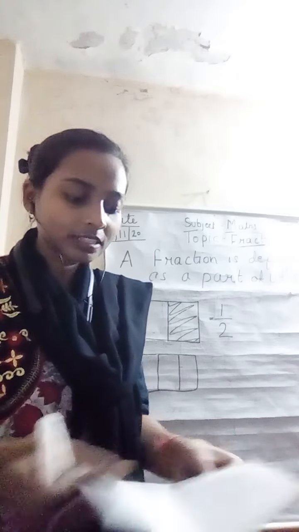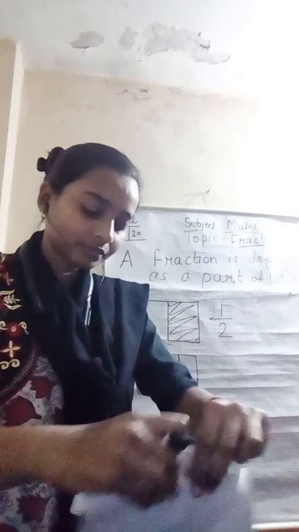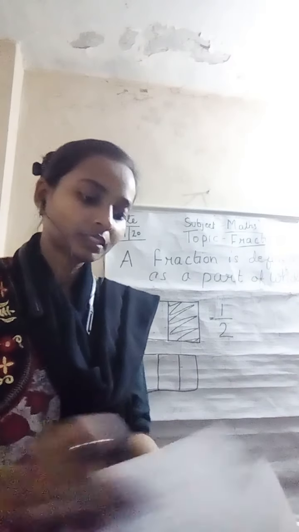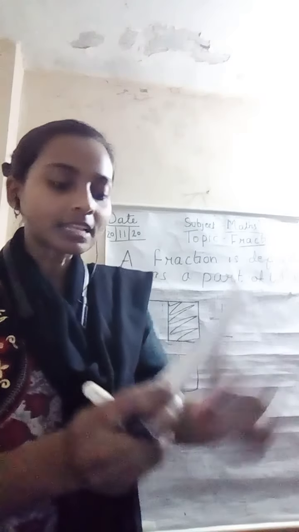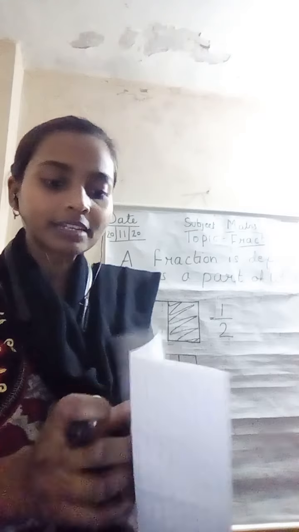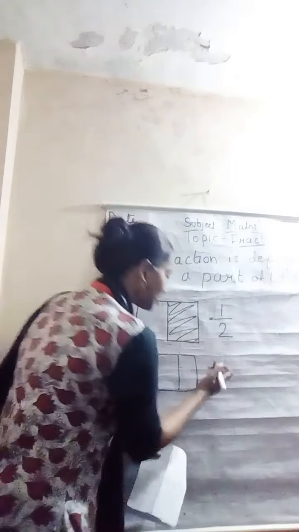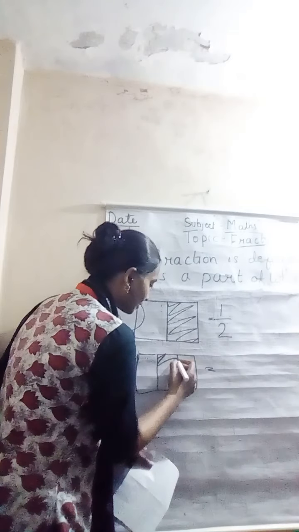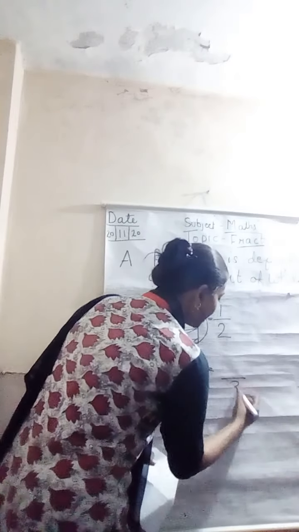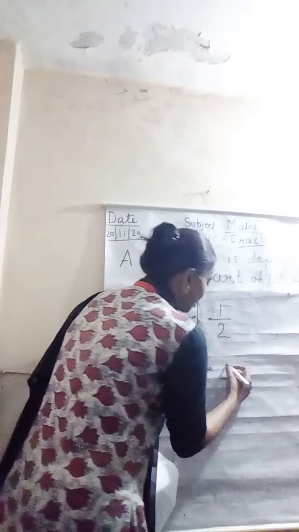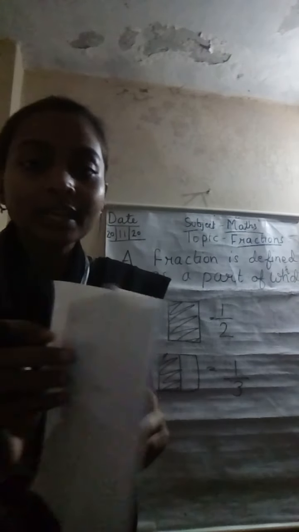So how do I divide this? This and this one, right? So this is the rectangular part, so I divide it into the third part, right? 1, 2 and 3. So this is 3, and if I take this part, total 1, 2, 3 parts, and which part is shaded? So 1/3, right? If I divide this into 4, then how?